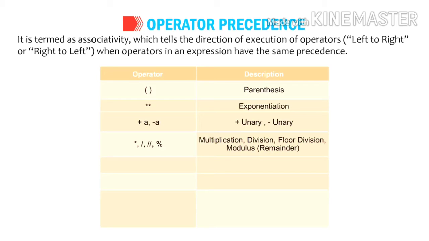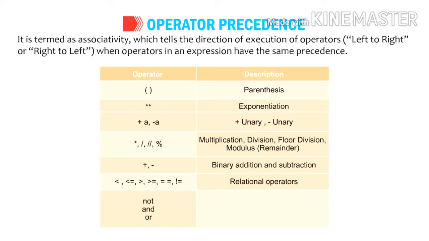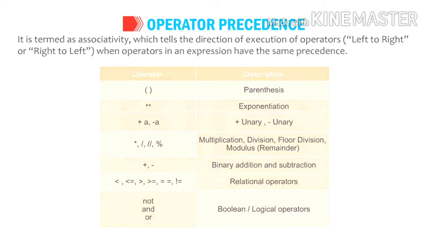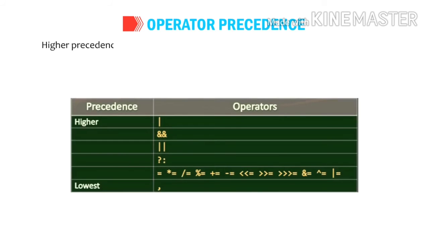It's not a percentage, just modulo division. Clear? Afterwards, plus and minus, that is binary addition and subtraction, both of equal precedence. And then the logical or relational operators, that is less than or equal to, greater than or equal to, and at the last, the Boolean or logical operators. The highest precedence is the bracket.